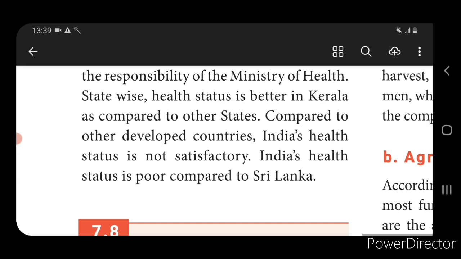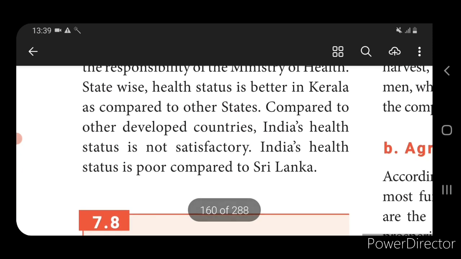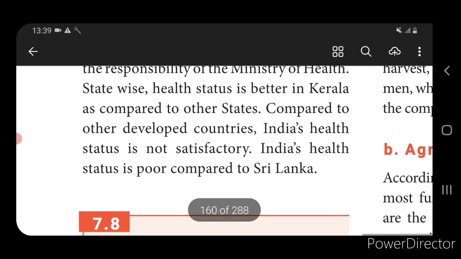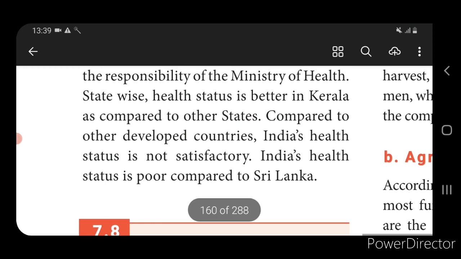Next we come to know about bauxite. Bauxite is a sedimentary rock, the ore of the metal aluminium, mostly located in Odisha and Andhra Pradesh. Next we come to know about mica. Mica is a heat resisting mineral, the best one to protect from heat and electricity, mostly found in Andhra Pradesh, Jharkhand, Bihar and Rajasthan.